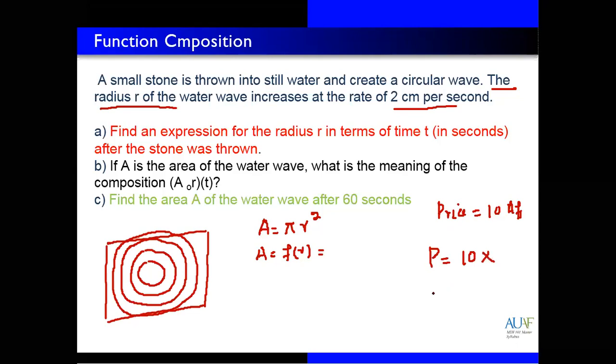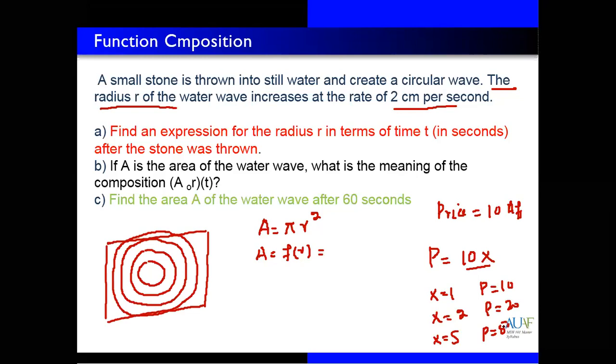If you want one burger, 10 multiply with 1, price is 10. If you want two burgers, x is equal to 2, so 10 multiply with 2, price is 20. If you want 5 burgers, 10 multiply with 5 equal to 50. So this is the general equation for price and number of burgers.